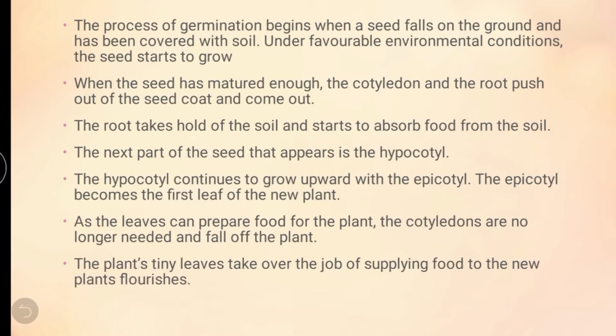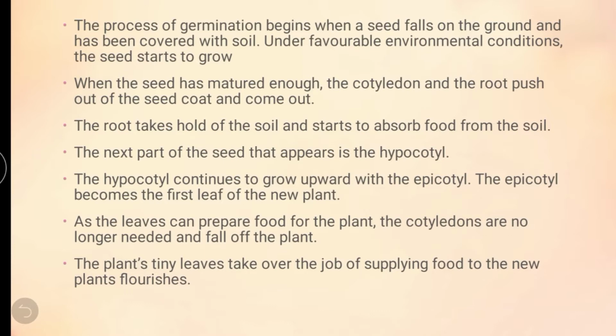When a seed, if it is a bean seed or any seed, falls on the ground and is covered with soil, under favorable environmental conditions the seeds start to grow. When the condition is favorable. Sometimes if it is summer season and it is too hot, the seed will die. The seed will dry.